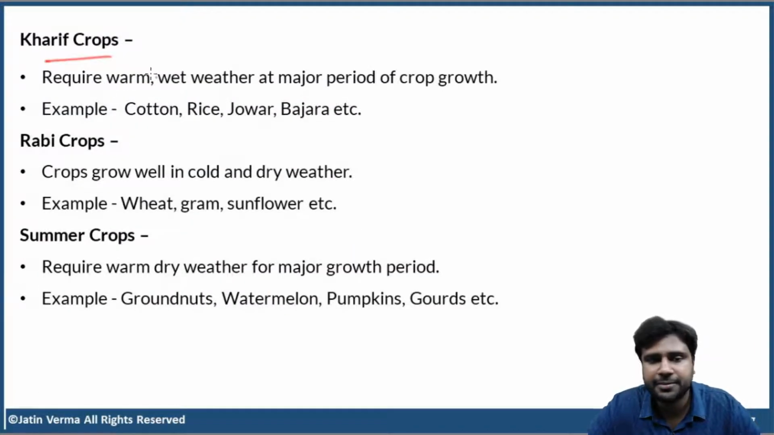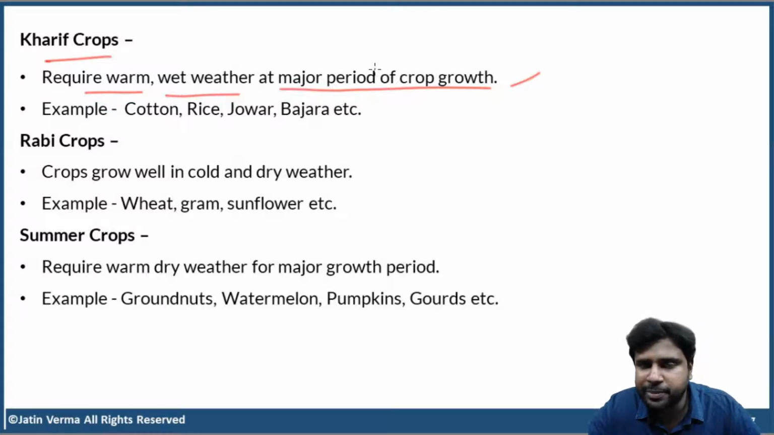Kharif crops require warm, wet weather for the major period of crop growth. Every plant has a growing period, right? For most of the growing period of the plant, they need warm and wet weather. Kharif crops, for example, cotton, rice, jowar, bajra, all these are kharif crops.